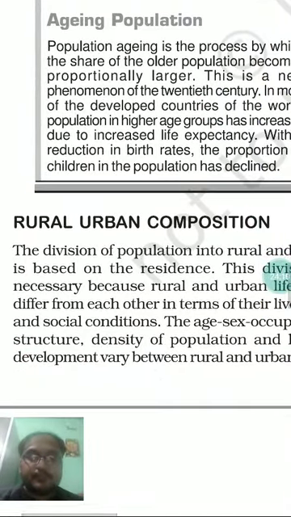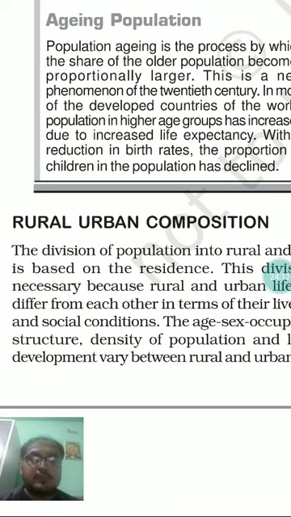So whatever country is showing the trend of Japan and China is lying in a declining population pyramid, and whatever country is exhibiting a constant approach, with well planned, proven reduction in birth rate, they are exhibiting a constant population pyramid kind of structure, like in the case of Australia and Canada.